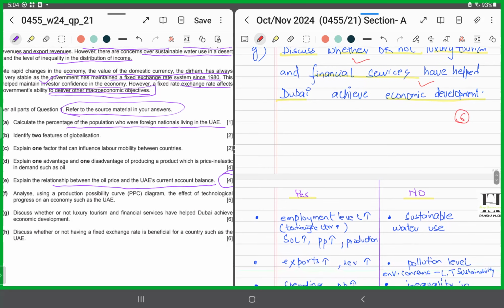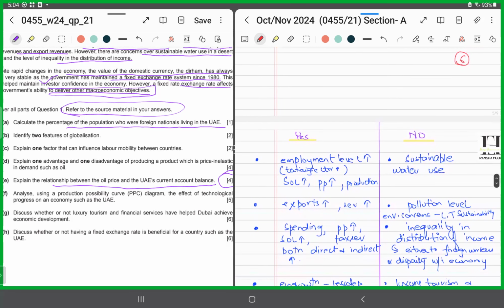So if you say yes, financial services and tourism have promoted economic development, we can say that tourism and financial services have promoted employment level. And why? Because it has boosted the tertiary sector, right?